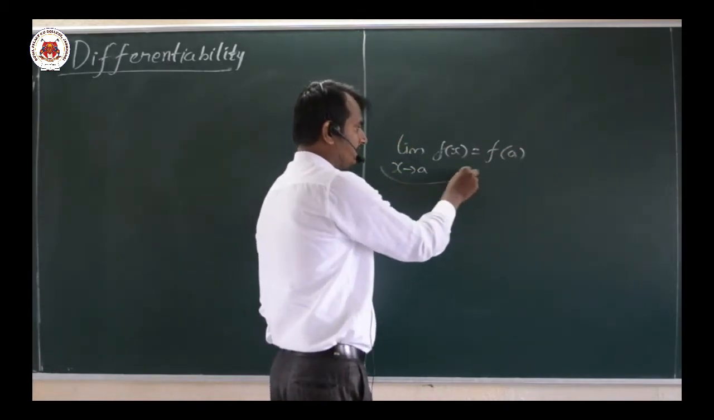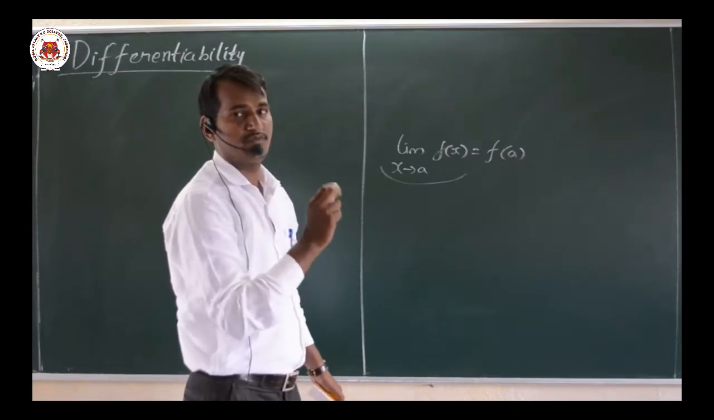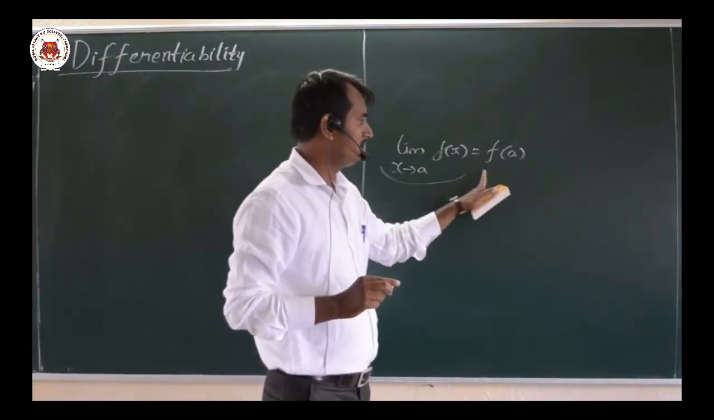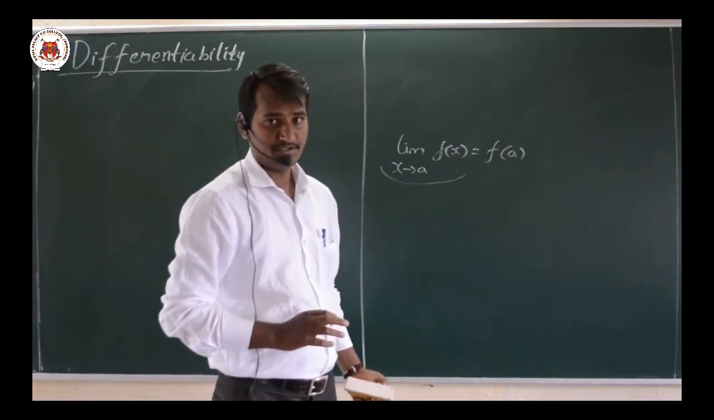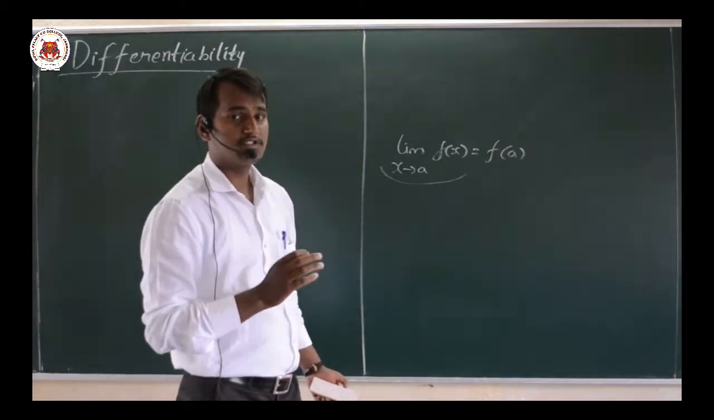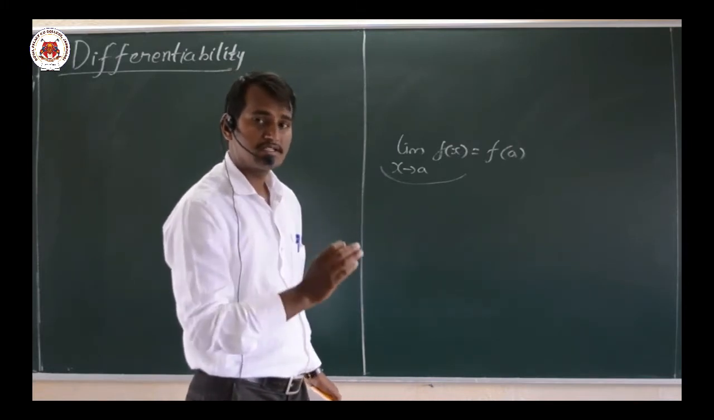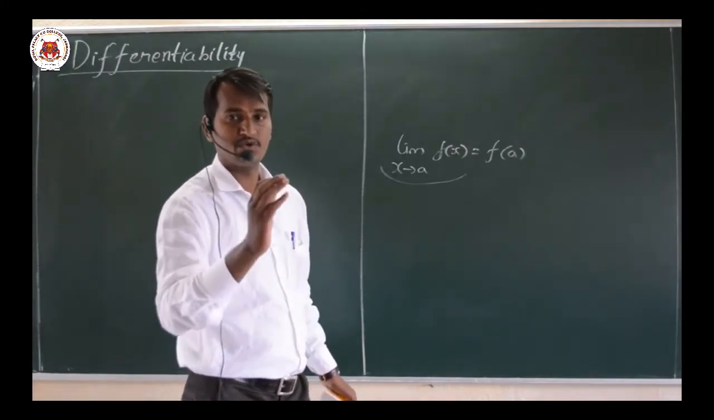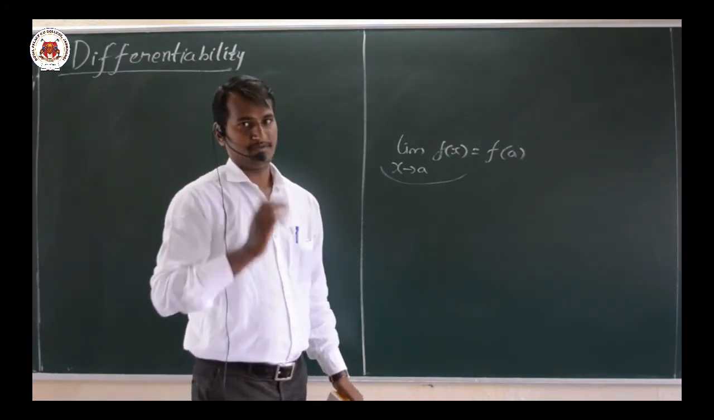Here this limit means both the right hand limit and left hand limit should exist, and it should be finite, and the value should be equal to this particular f of a value. Then only it is a continuous function. Geometrically, continuous means in the graph we should not have any cuts, gap or break. Then only we say it is a continuous function.